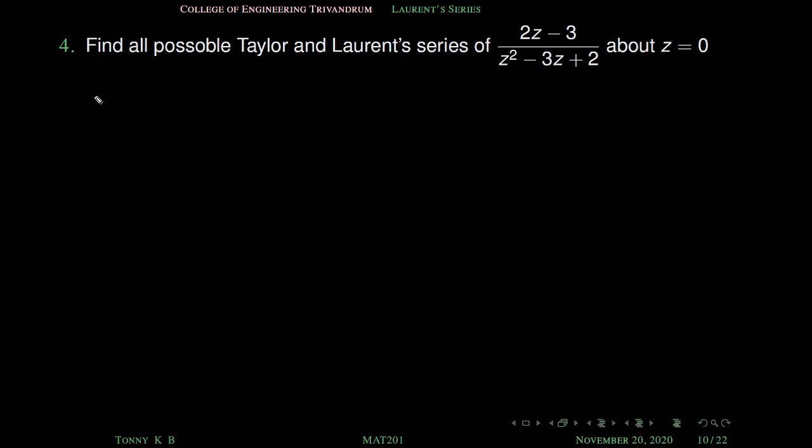So here the denominator is 0, that is z square minus 3z plus 2 is equal to, I think it is z minus 1 into z minus 2, right? Yes, sum is minus 3 and product is 2. So this denominator equal to 0 implies z equal to 1 and 2. So this function is analytic except these 2 points.